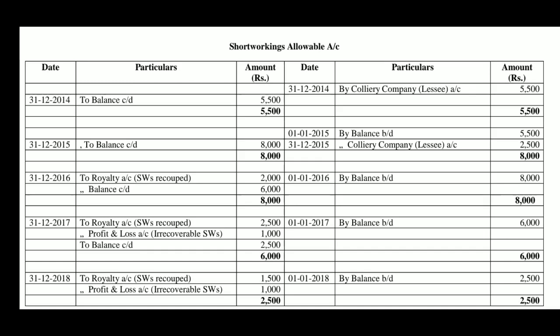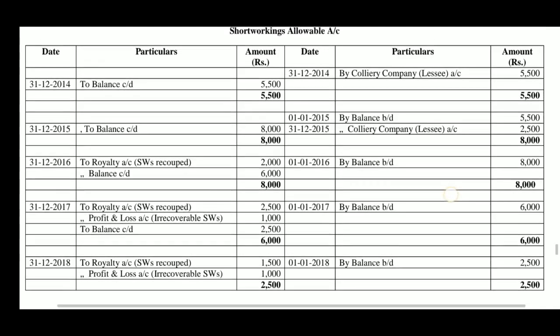Now, in the second year, 1/1/2015, by balance brought down, the previous year's short workings of 5,500 have been brought forward. At the end, by Quality company account, that is the short workings of the second year by the lessee's account, 2,500. Totally 8,000 is balance carried forward to balance carried down. From 2015 to 2016, the balance has been carried forward.